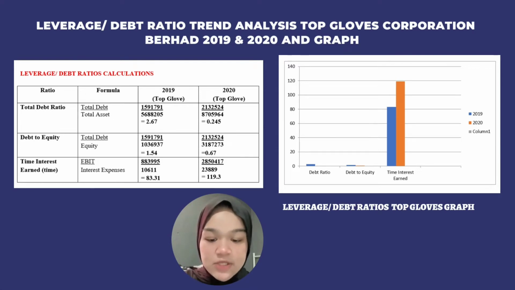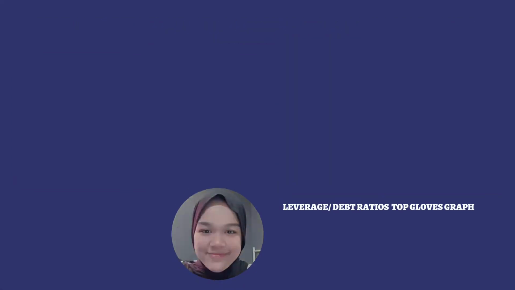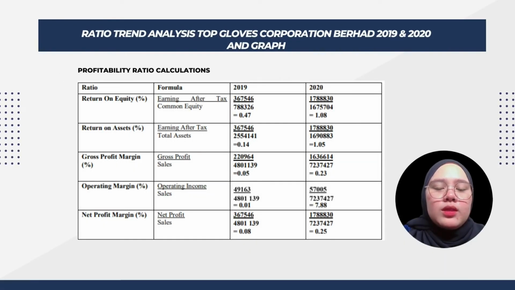All in all, times interest earned should increase from 83.31% to 119.3%. Next is profitability ratio calculations. As you can see, the table shows the profitability ratio calculation. For the return on equity, the formula to calculate is net income divided by shareholders' equity.